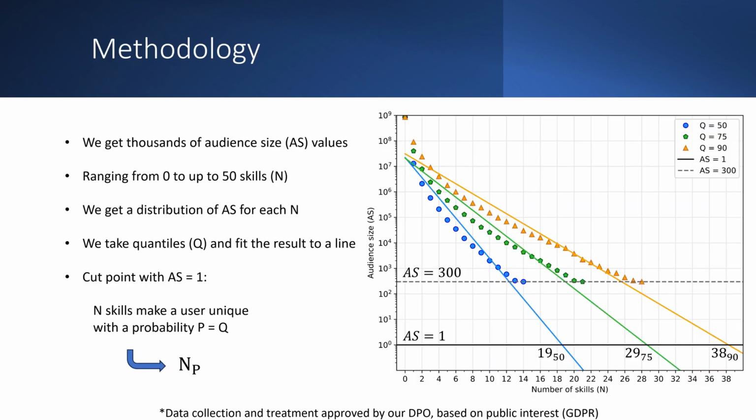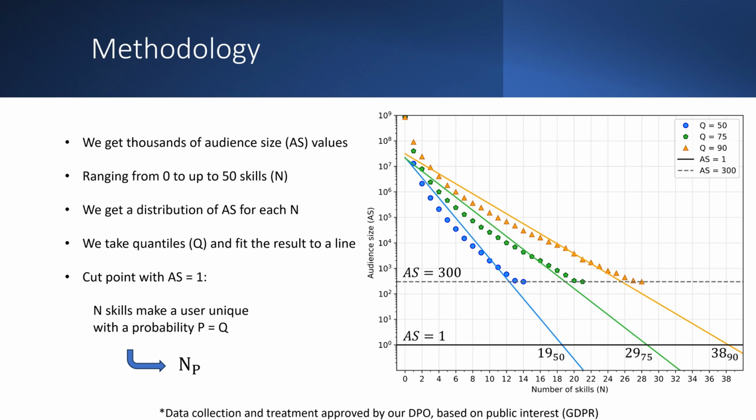The methodology consists in taking subsets from the skills of these users. Starting with one skill, we retrieve the audience size matching it. Then we add a second skill from the user and retrieve the audience size of that combination. By definition, the latter will be lower, because the combination of the 2 skills should be shared by less users. We do this till we combine all the skills from the first user, and then repeat the process for all the users. We end up having a distribution of samples of audience sizes, or AS, for each value of n.